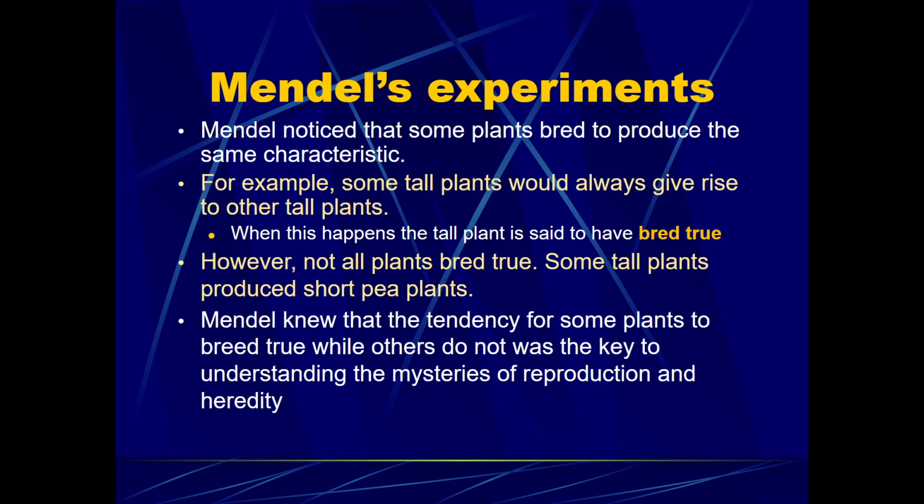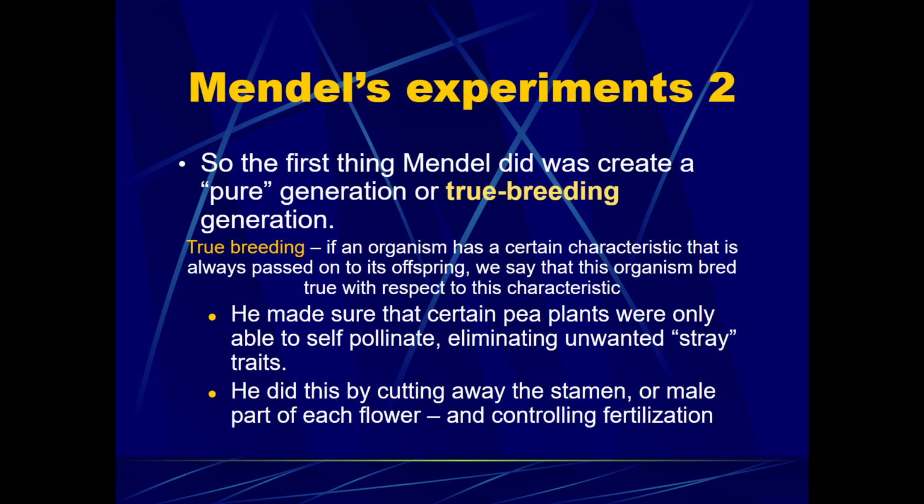What did that have to do with anything? So the first thing Mendel did was create a pure or true breeding generation for every one of the physical traits we discussed. Again, a true breeding organism has a certain characteristic that is always passed down onto its offspring. That's why we can say that this organism bred true with respect to that one characteristic.